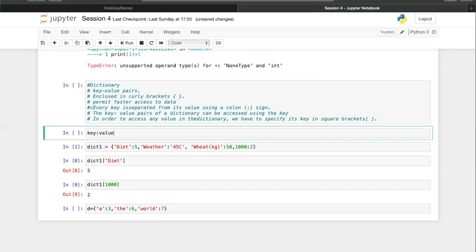Just think that you are visiting a grocery shop and whatever item you want to buy, there is a price written corresponding to that. When the grocery man is trying to create a list, he always makes sure that he maps a price to every item. So he writes an item, rice per kg is equal to this, wheat per kg is equal to 45, and so on and so forth. So he creates a list for every item he has and a value which is the price to it.